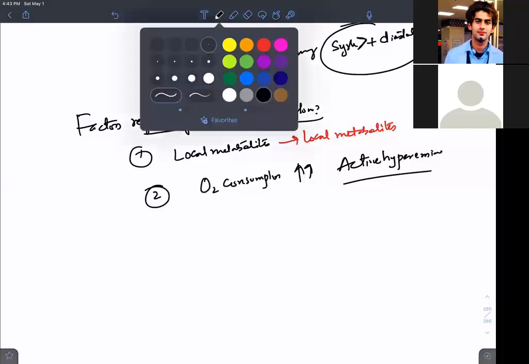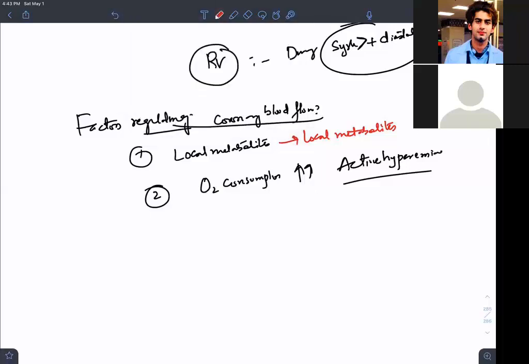Local metabolites will increase the coronary blood flow. If you have more metabolic activity going on, you will have more coronary blood flow. Oxygen consumption increases active hyperemia.